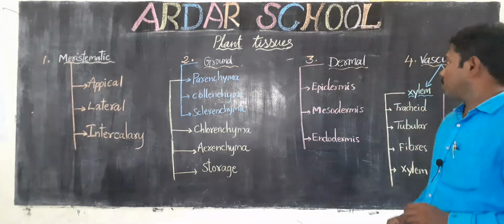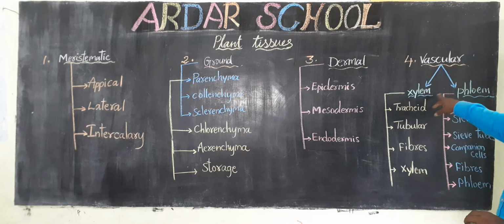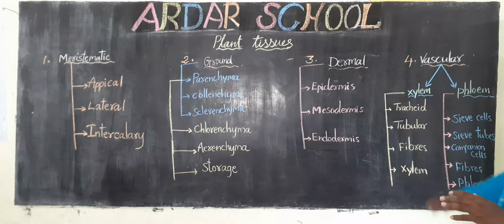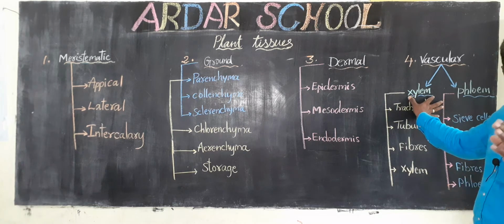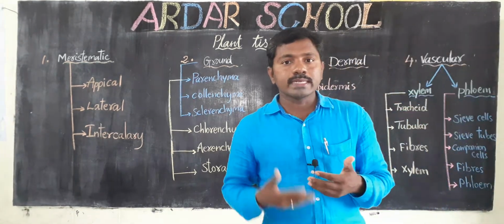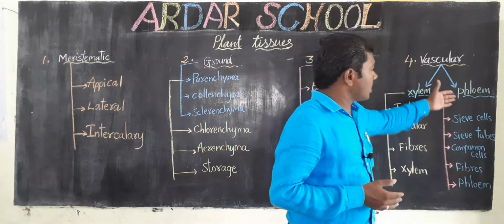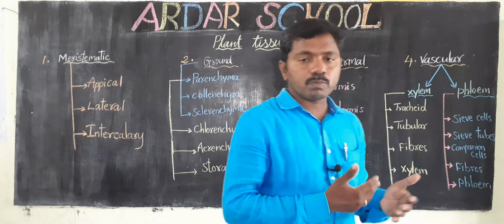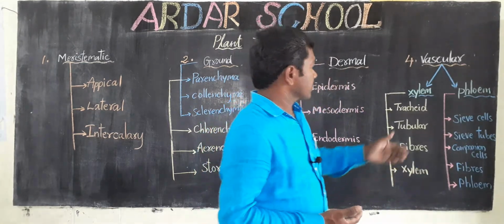Next, vascular tissue. In vascular tissue, mainly 2 types are there: xylem and phloem. We already learnt in previous classes that xylem is helpful to transfer water and minerals. Through the phloem, food materials are transferred from one place to another in the plants.